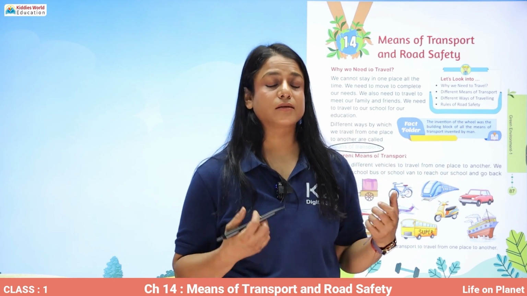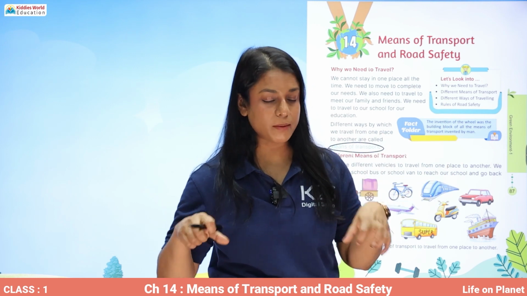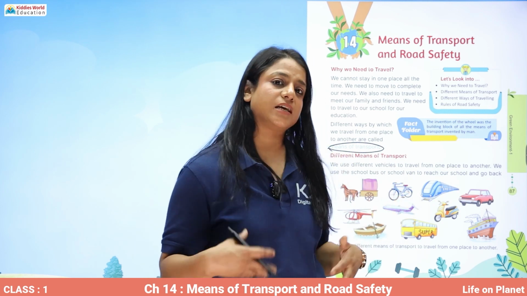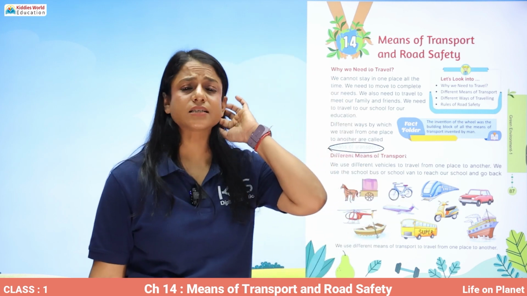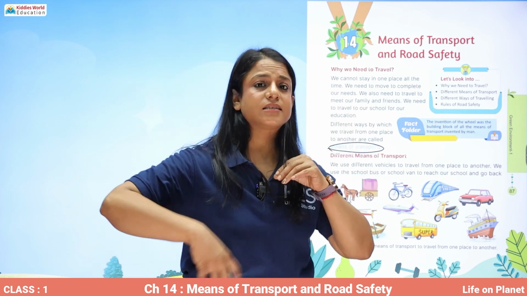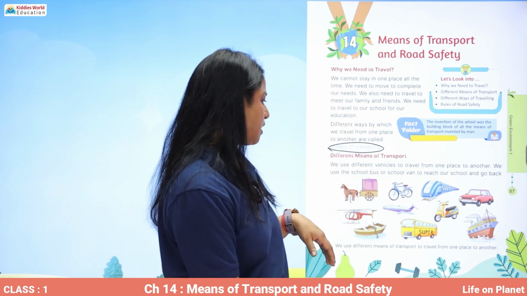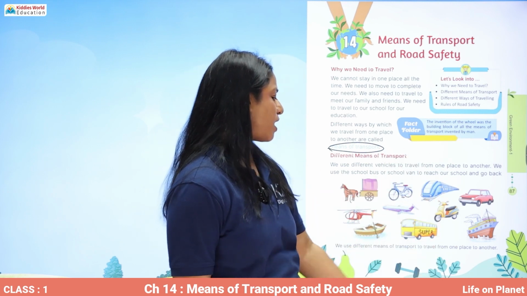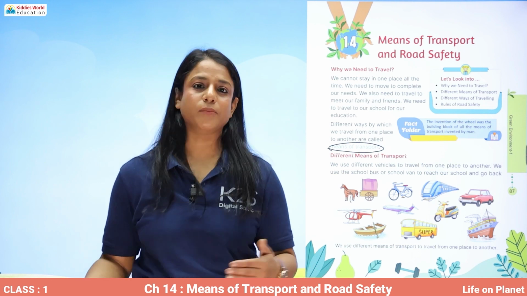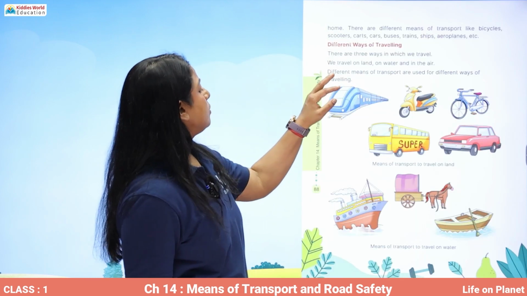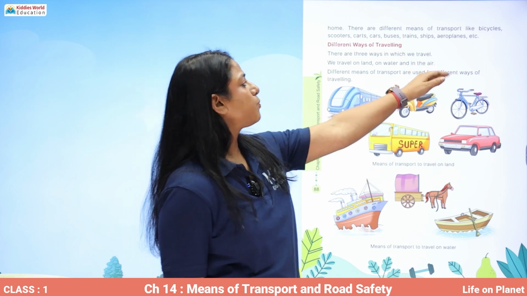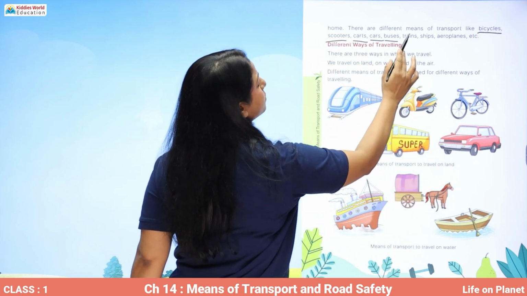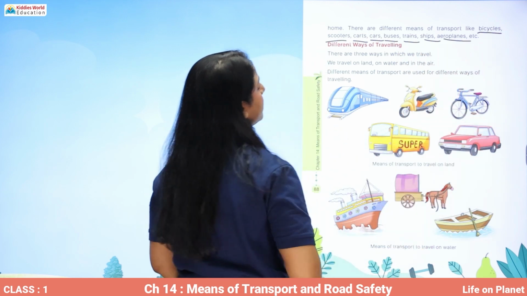Then we drive a bike or a car or use public transport like buses and metros. This is how we travel in the city in nearby places. These are the pictures of different means of transport like bicycle, scooter, cart, cars, buses, trains, ship, aeroplanes, etc.